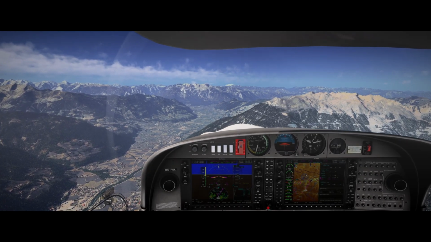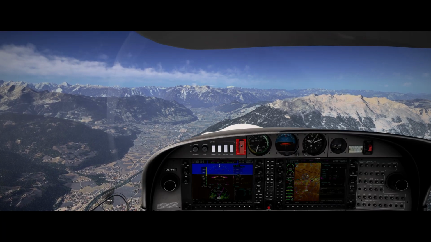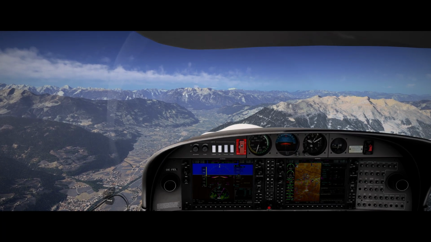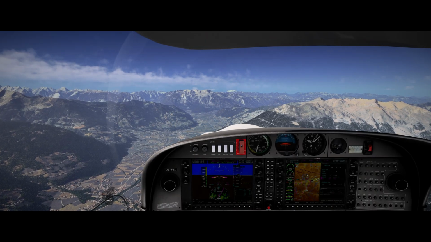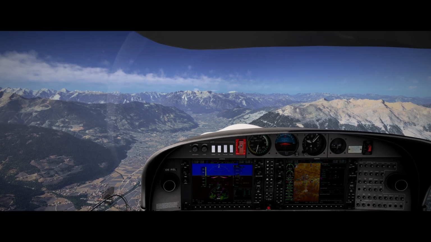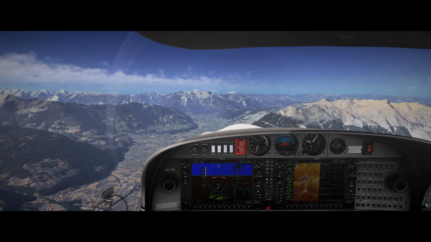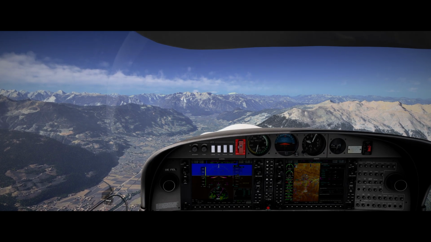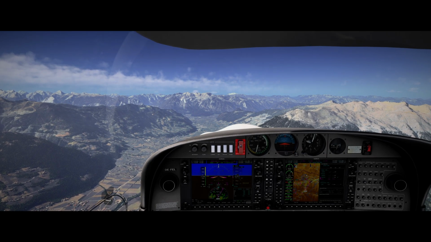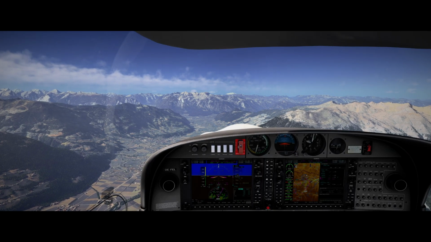Oscar Echo Foxtrot, Echo Lima, request airport information for Kufstein. Come on. Kufstein, elevation 1588 feet. QNH 1013. Surface altitude 4200 feet. Wind 060 at 9.